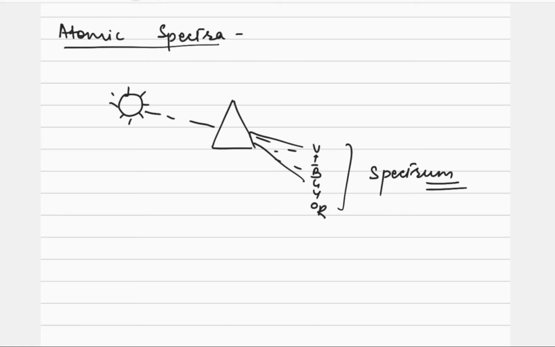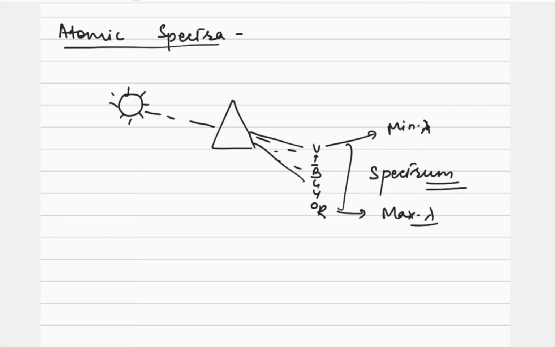Spectrum is the set of various colors, or you can say the set of various wavelengths. That is how we can understand spectrum. Now here you can see that violet is the minimum wavelength, while red is the maximum wavelength. So this is the spectrum of white light or sunlight.